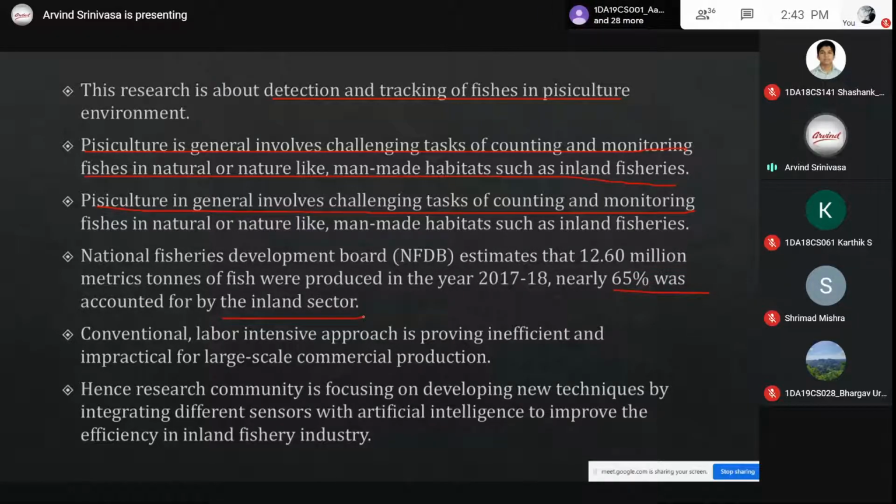Whatever fish you eat, some people are fish lovers, is mainly from inland fisheries, not sea fish or anything.